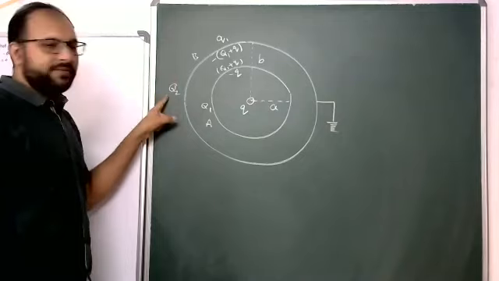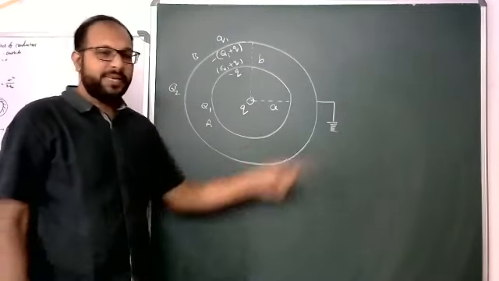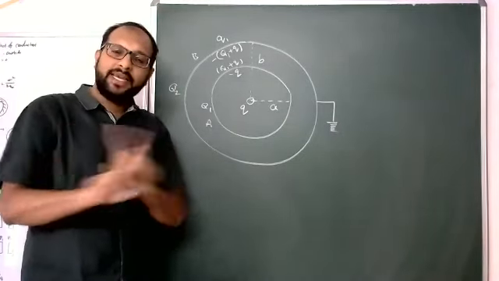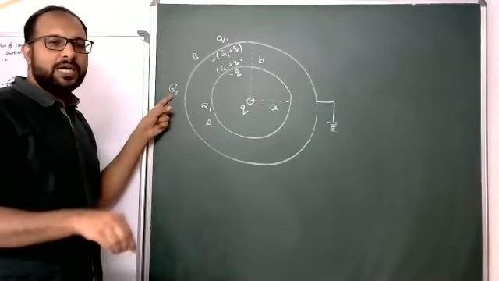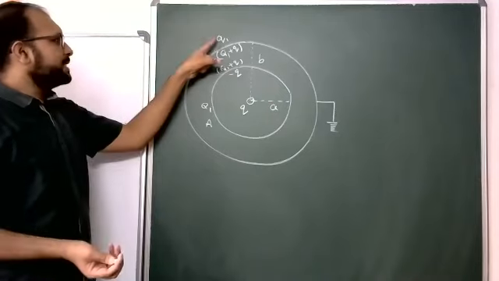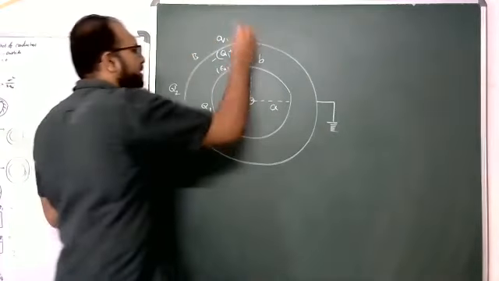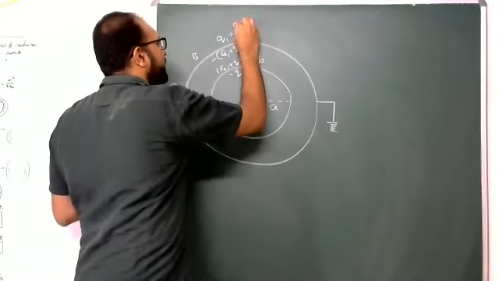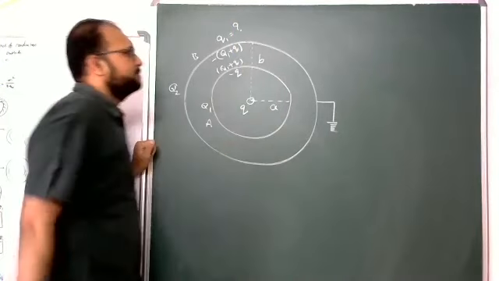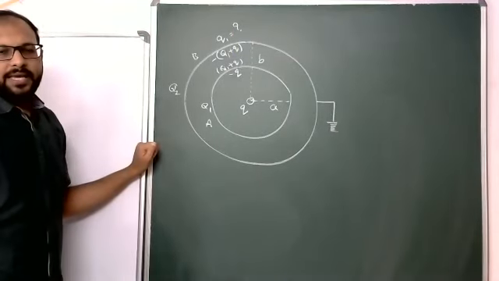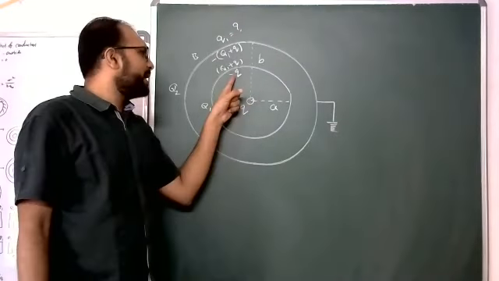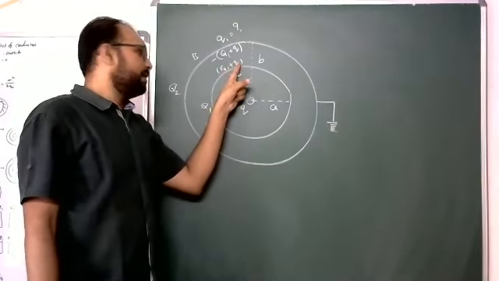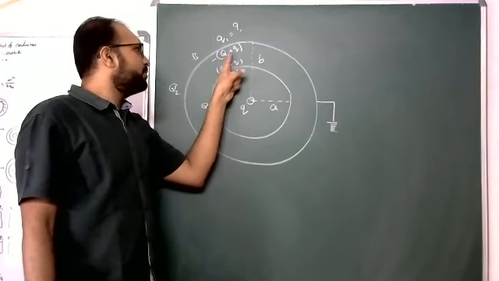Yes, here I am assuming q1. So your target is q1 equal to question mark. Students, how to find that q1? Here q, here minus q, here q1 plus small q, here minus of q1 plus q.